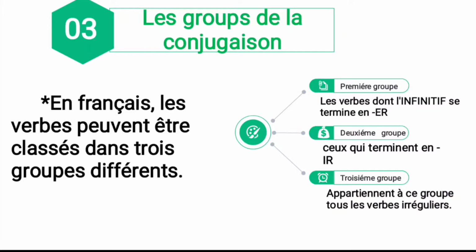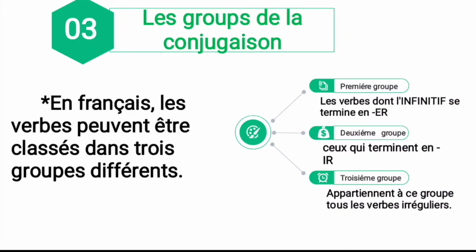And deuxième groupe, c'est qui termine en ir. So second group, those that end with ir. And this second group, the infinitive verb always ends with ir. And troisième groupe, that is the third group, tous les verbes irréguliers. So the third group, which is based on all the irregular verbs, belongs to this group only.